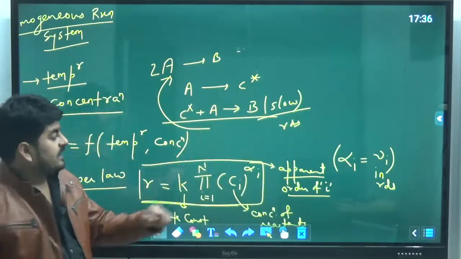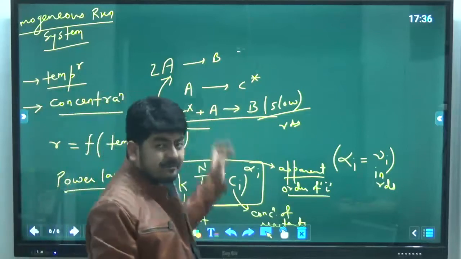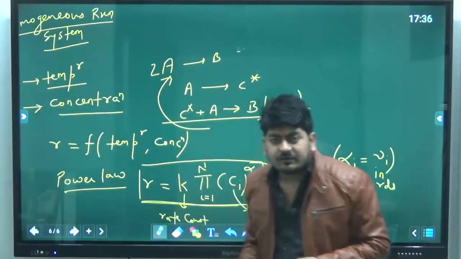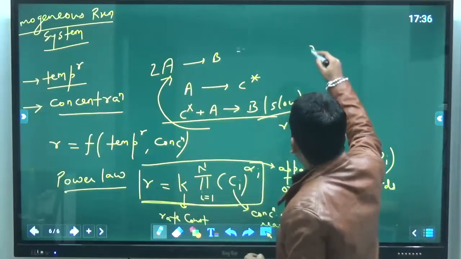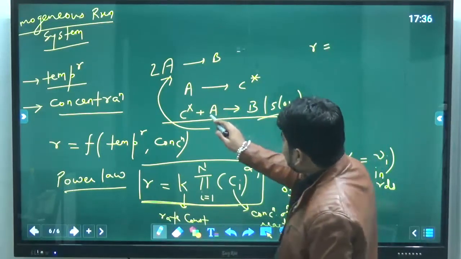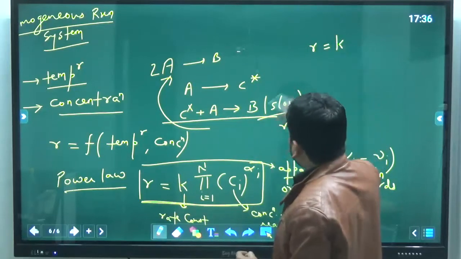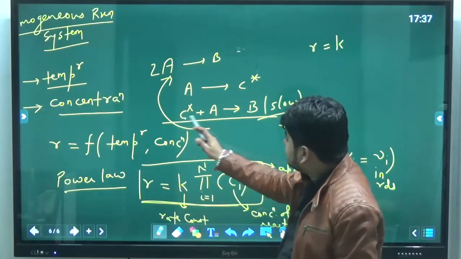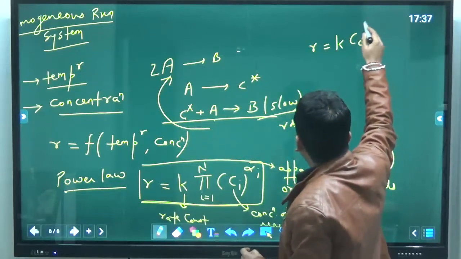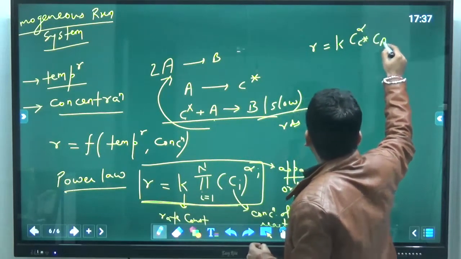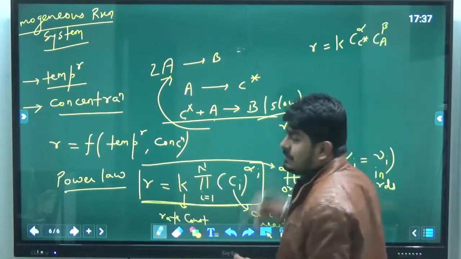And in the RDS, if I want to write down the rate of reaction for this reaction according to power law, I can write R is equal to rate constant K, and you can see there are two reactants, so it will be C_C-star power alpha, C_A power beta, their apparent orders.